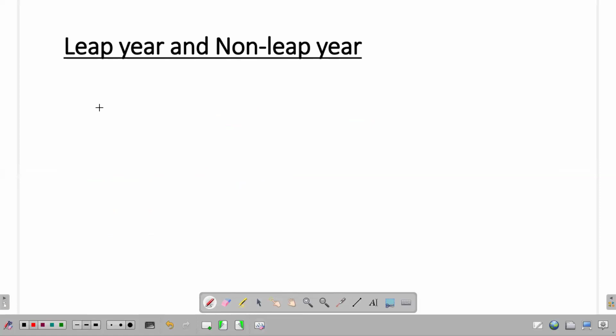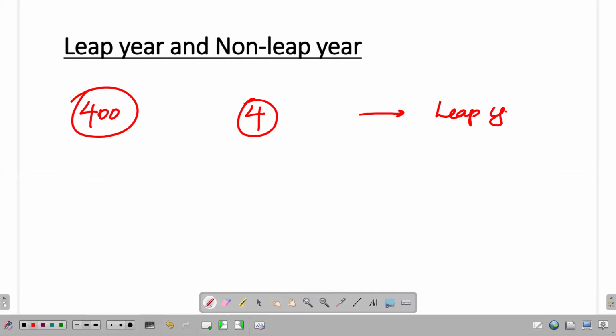So I shall sum up the proceedings. If it is a century year, it should be divisible by 400. Otherwise, it should be divisible by 4. Okay, if so, we can consider that the given year, it's a leap year.